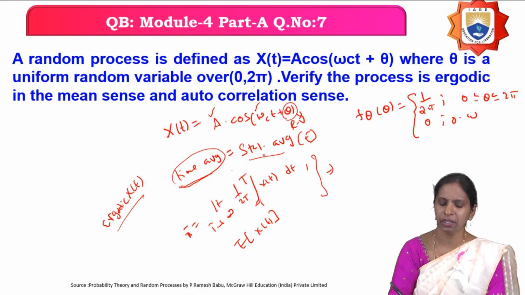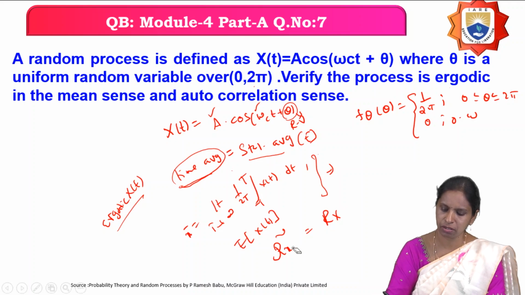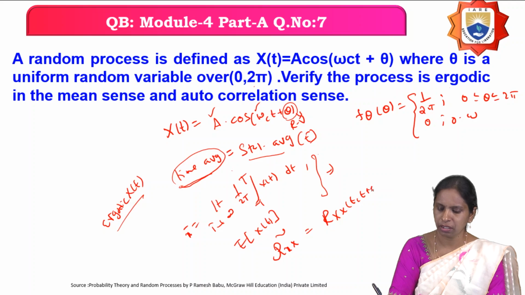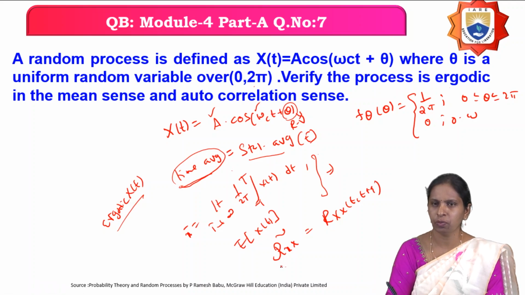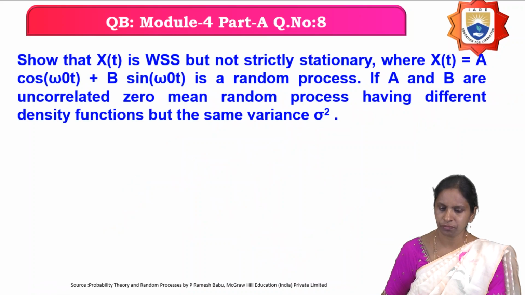Similarly, you have to find out the time autocorrelation function and the statistical autocorrelation function, R_X(τ) and R_X(t, t+τ). If both are equal, then you can say that the given random process is ergodic in the autocorrelation.